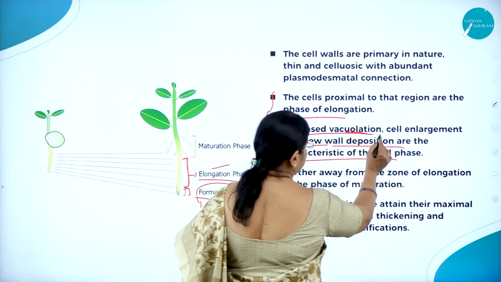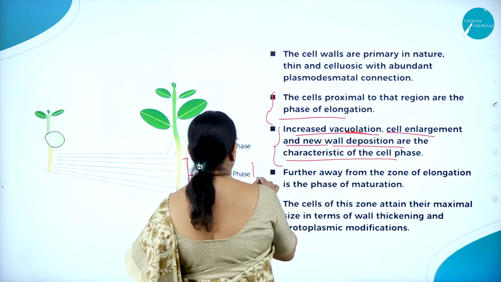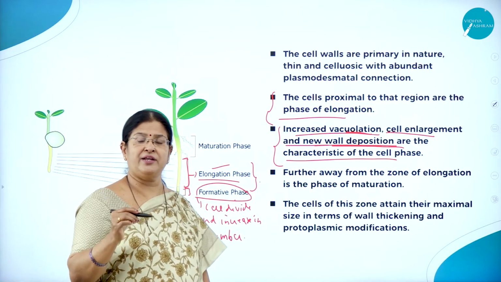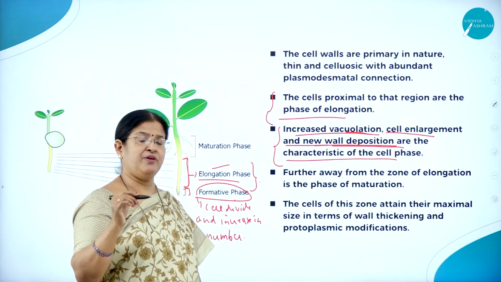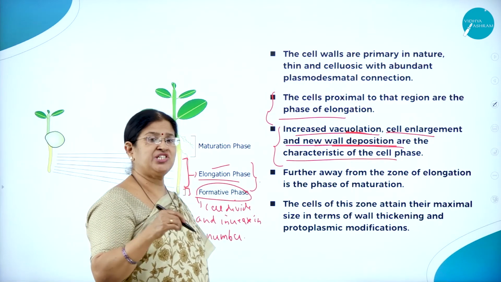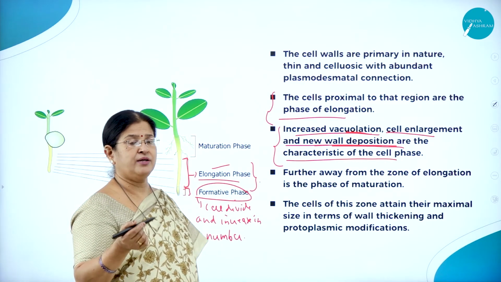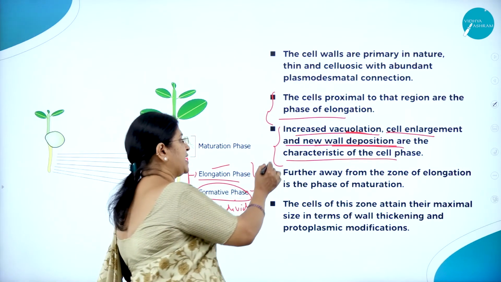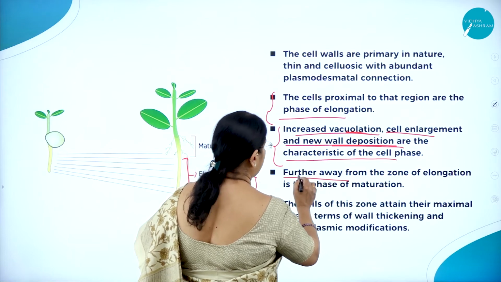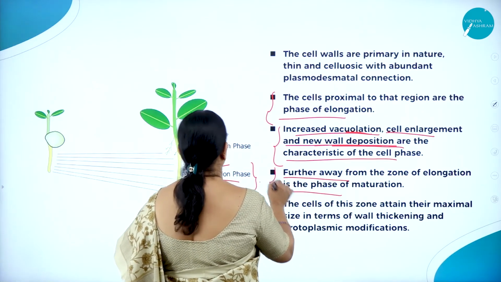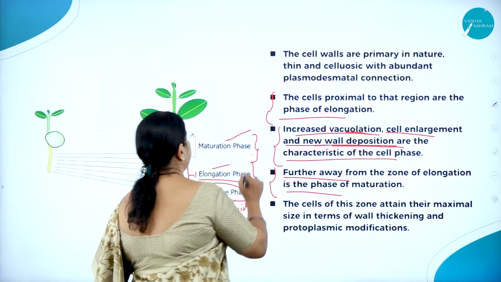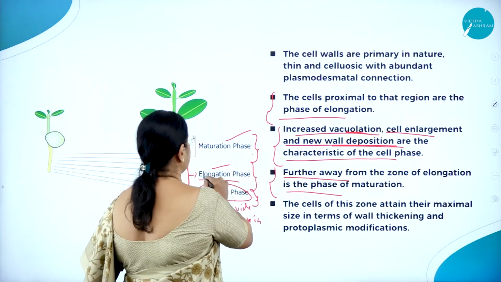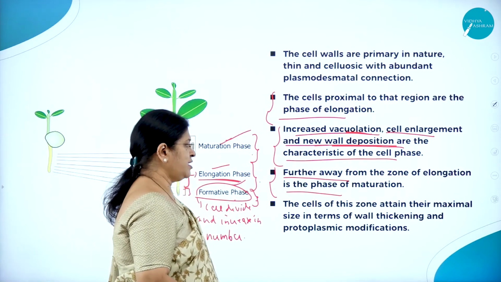So increased vacuolation, cell enlargement and new cell wall deposition. As I said, the primary cell wall material will be cellulose, but there is an additional deposition of pectin, right? So pectin will take hemicellulose, right? So that is a characteristic feature. Further away from the zone of elongation is the phase of maturation. So afterwards it will reach the maturation phase. First is the formative or meristematic phase, then comes the elongation phase, then comes the maturation phase.